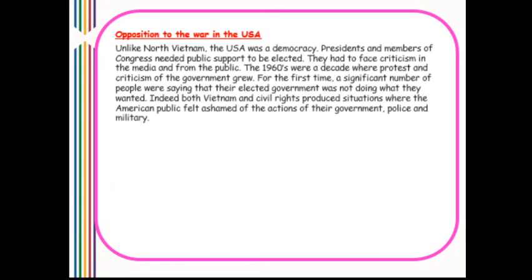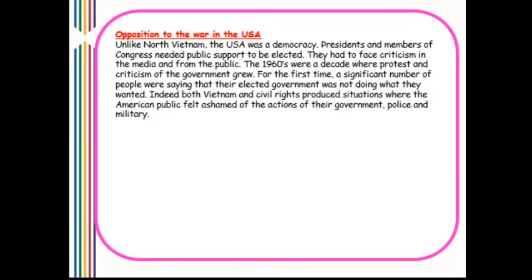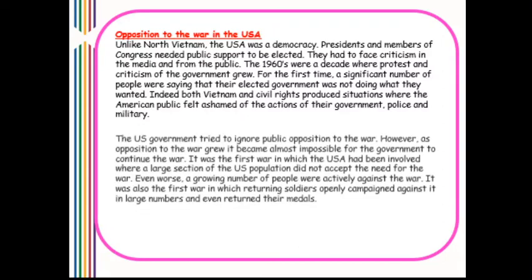And also, another reason why the US failed was opposition to the war in the USA. So, unlike North Vietnam, the USA was a democracy. Presidents and members of Congress needed public support to be elected. They had to face criticism in the media and from the public. The 1960s were a decade where protests and criticism of the government grew. For the first time, a significant number of people were saying that their elected government was not doing what they wanted. Indeed, both Vietnam and civil rights produced situations where the American public felt ashamed of the actions of their government, police, and their military.